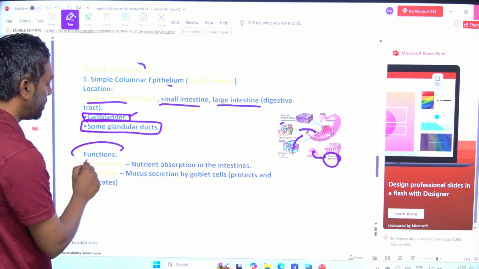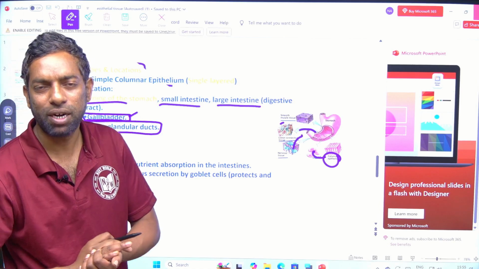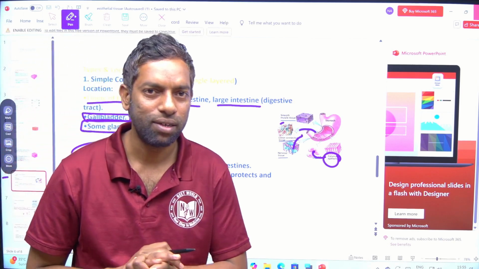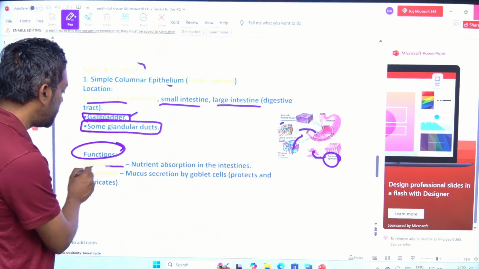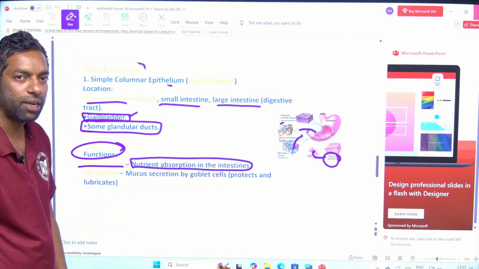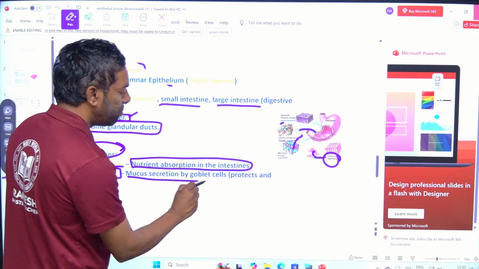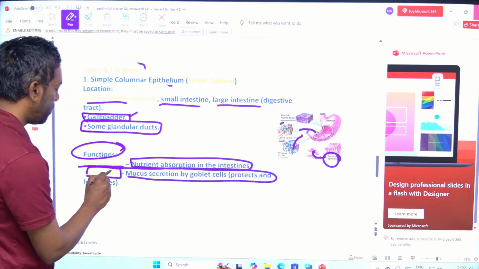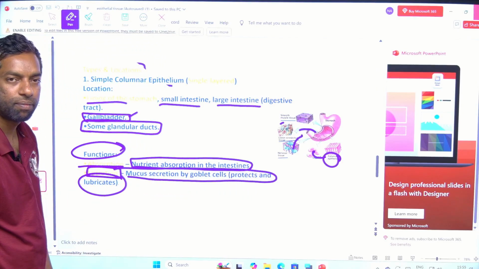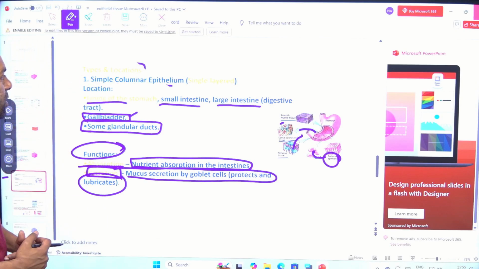Functions mean absorption. Food particles, obviously absorption, right? The nutrients are absorbed in the small intestine. And secretion: some goblet cells can secrete the mucus for lubrication in the small intestine. This is about simple columnar epithelium tissue.